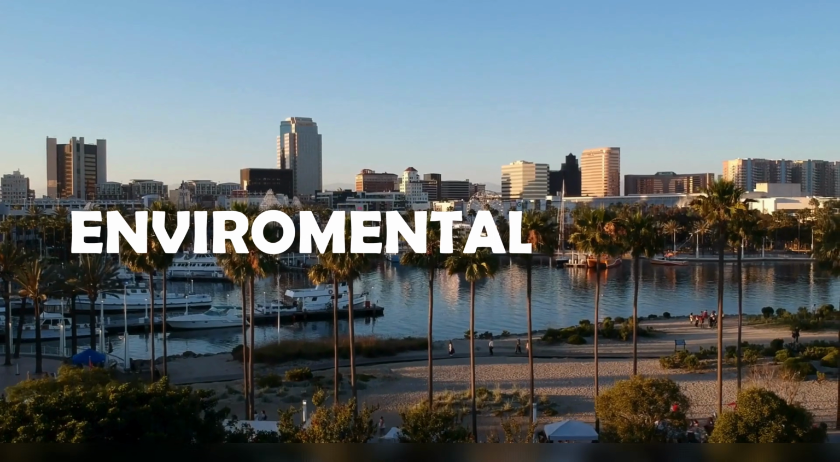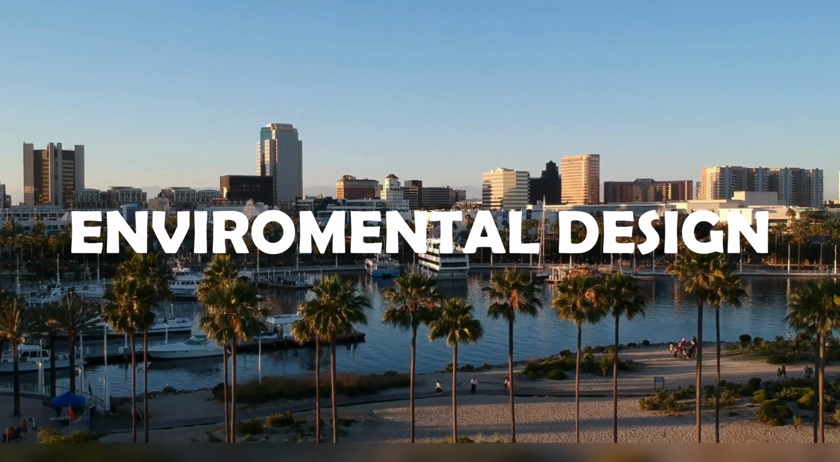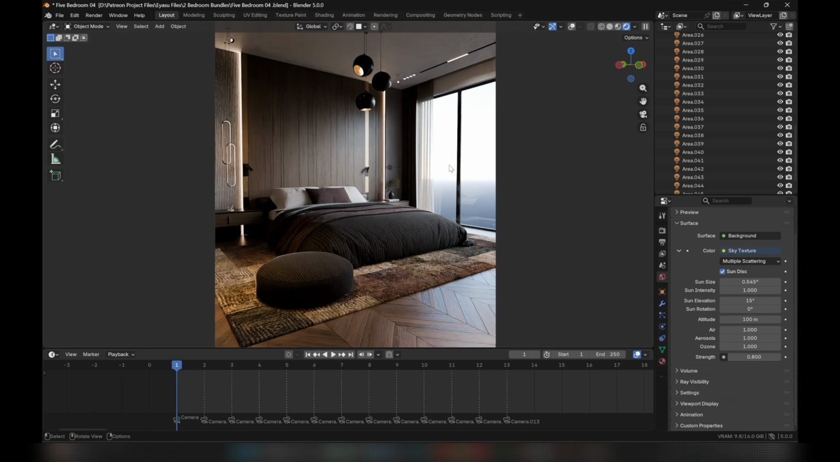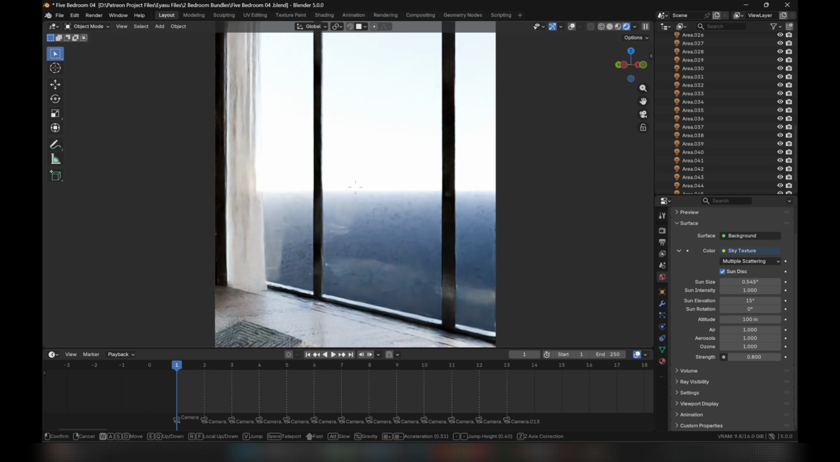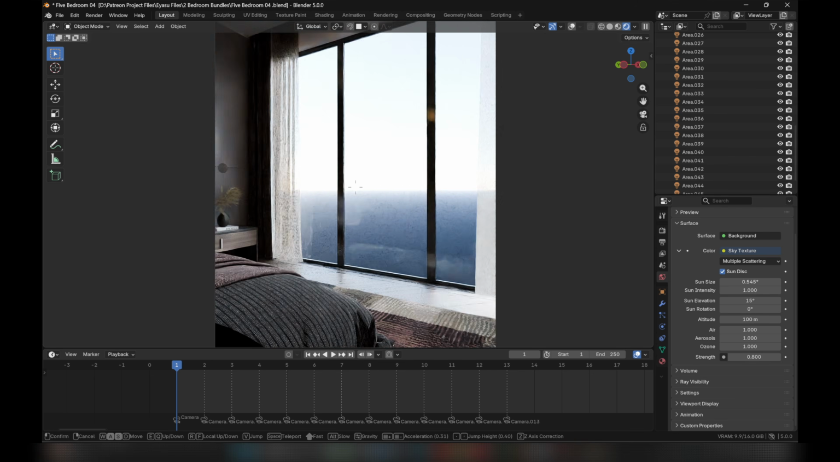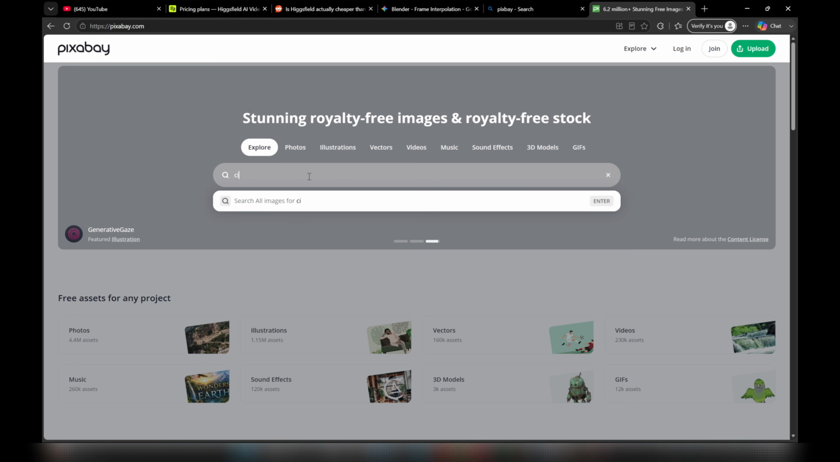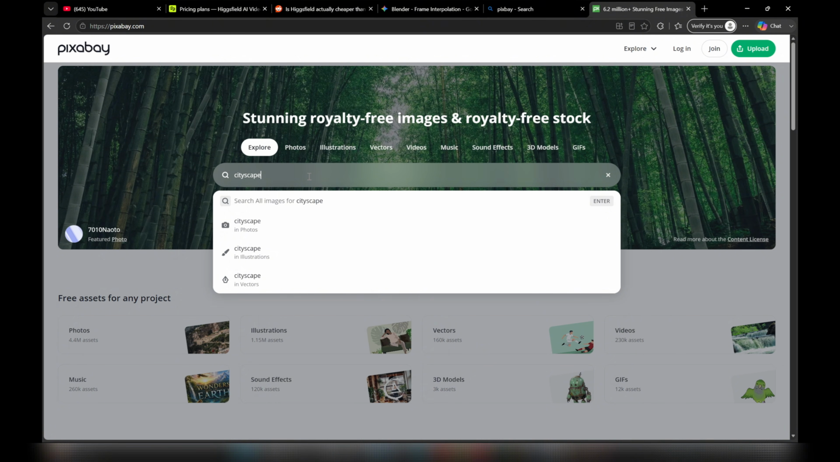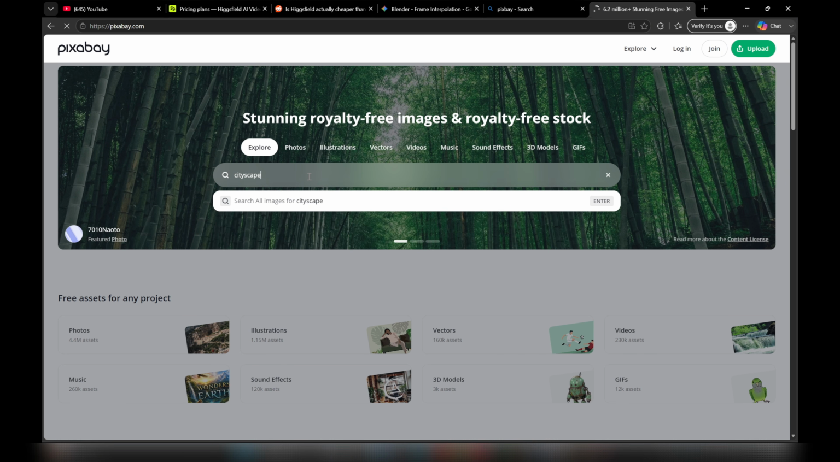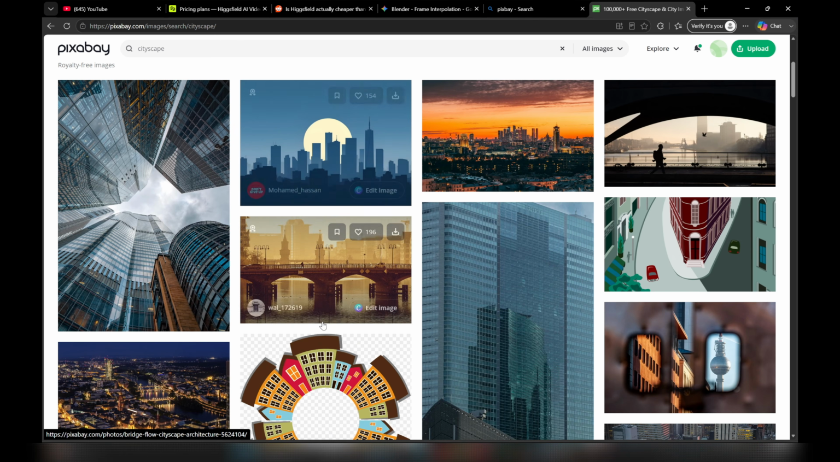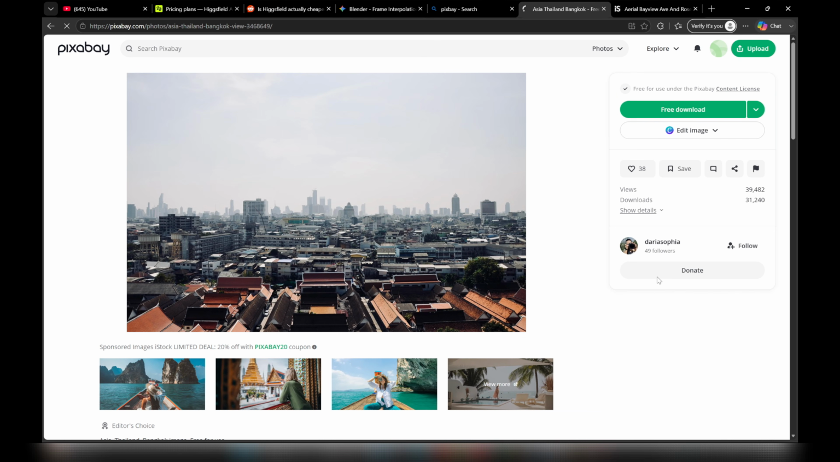The second major bottleneck in architectural visualization is environmental design. You can design the most luxurious interior room in the world, but if the view outside the window looks fake, the whole illusion wrecks instantly. In the past, finding the perfect high-resolution backdrop meant spending hours scrolling through a commercial stock website, and most of the time, you had to settle for a generic image that didn't quite match your scene's camera angle or perspective.